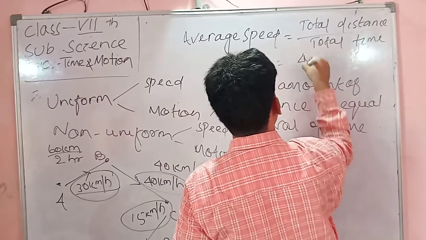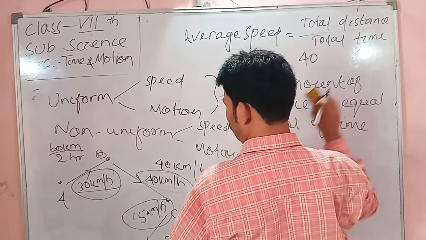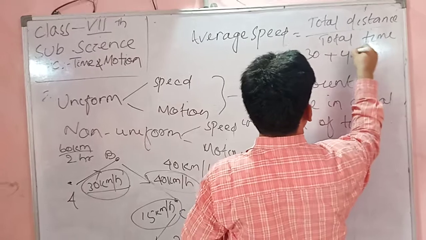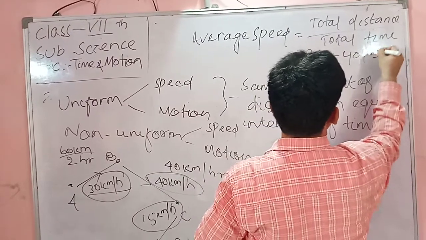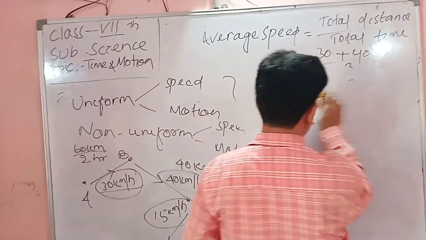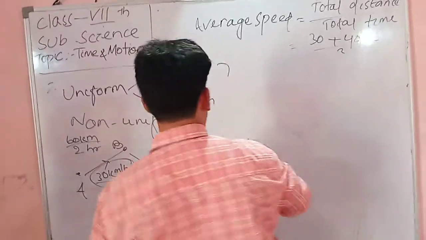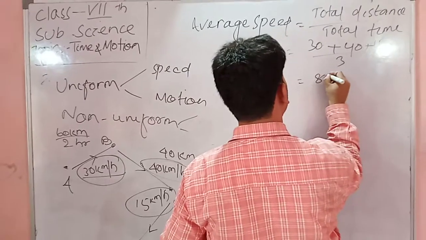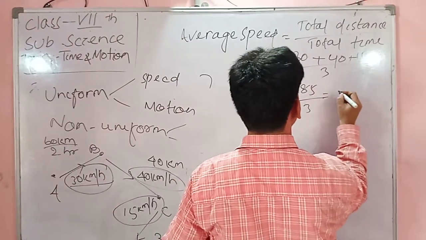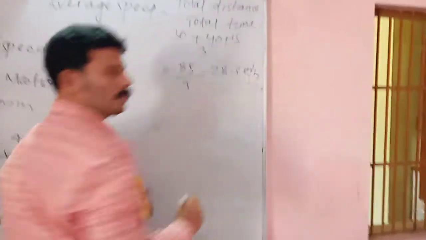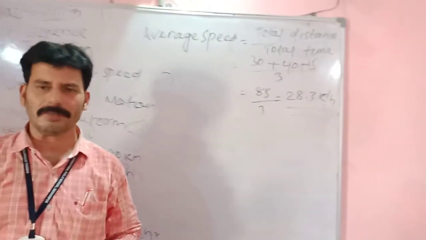That is equal to 30 plus 40 plus 15 in 3 hours, which is 85 by 3. That is equal to 28.3 km per hour. So this is the average speed of a particular object.